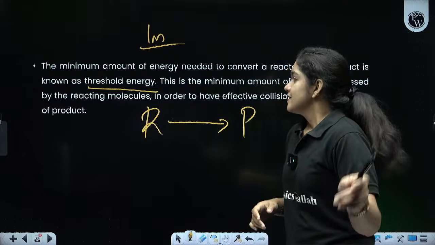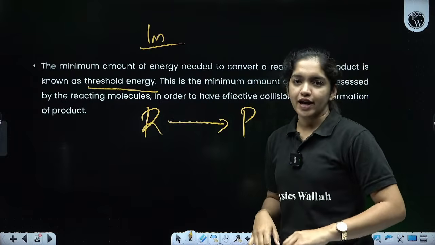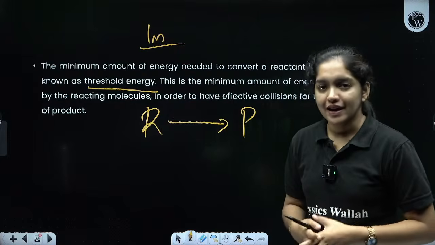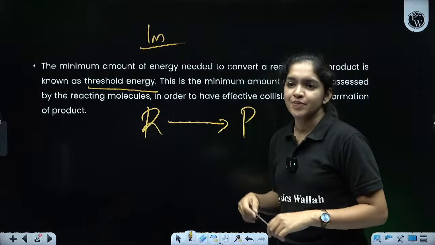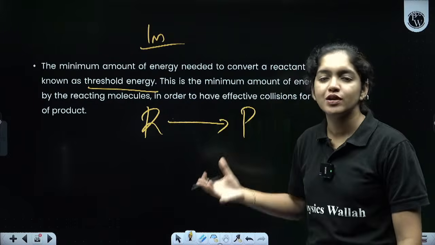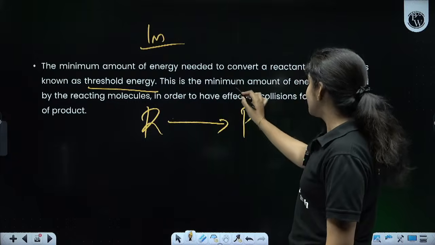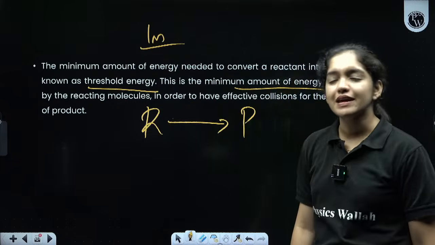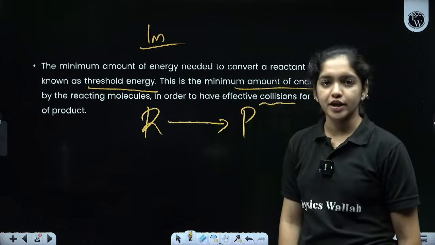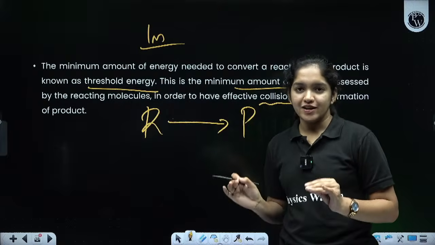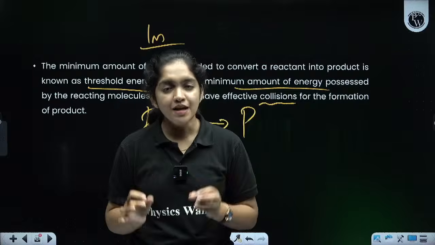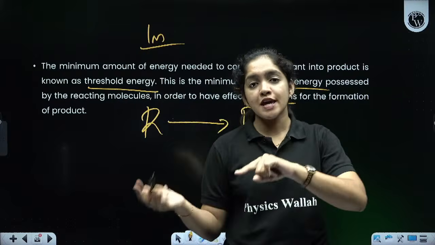So, if we want to change reactants into product, we need a minimum kinetic energy, or the minimum amount of energy. The minimum amount of energy needed to convert reactants into product is known as what? The threshold energy, and this is the minimum amount of energy possessed by the reacting molecules to have effective collision for the formation of product. Okay, so this is very, very important. What is threshold energy? Threshold energy means the minimum amount of energy required for the reactants to change into product.